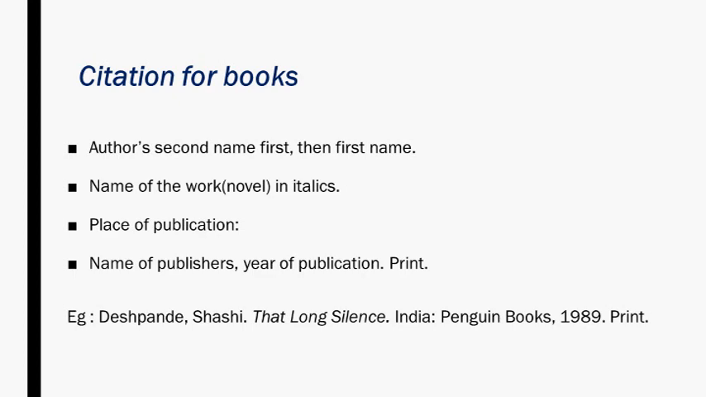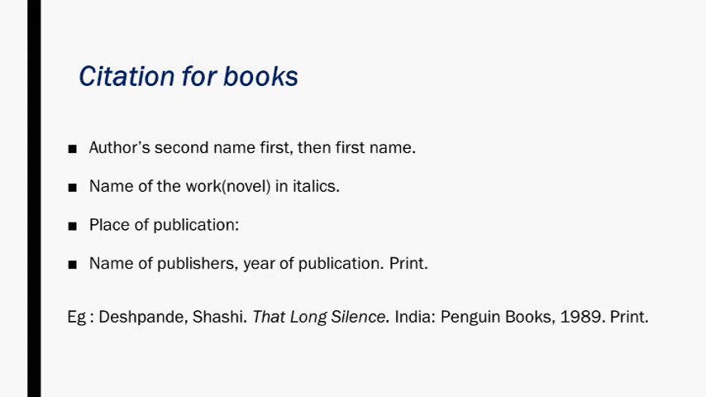We have an example for that in the work we followed today, by Shashi Deshpande, That Long Silence. It is published in India, so the place of publication is India here. After putting a full stop after the name of the novel, we specify the place of publication, here India. Then we put a colon, and after that the name of the publisher, then the year of publication, and after that the medium of publication. It may be the print medium or an e-book or the like. We have to specify that also. The publisher here is Penguin Books, then put a comma, then the year of publication, which is 1989 for this work.